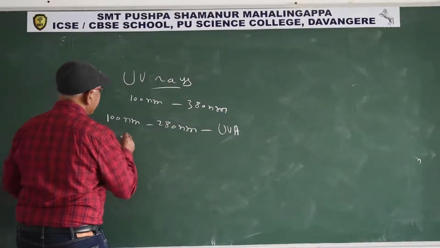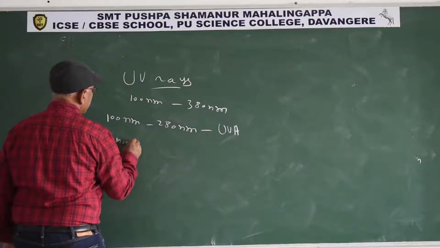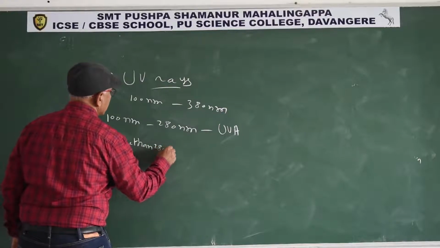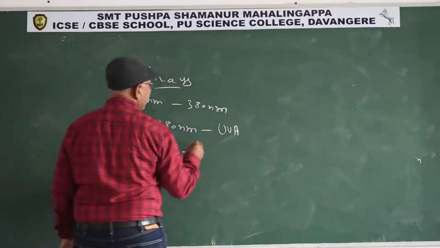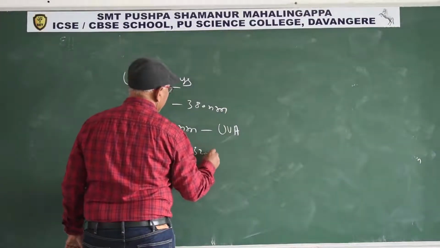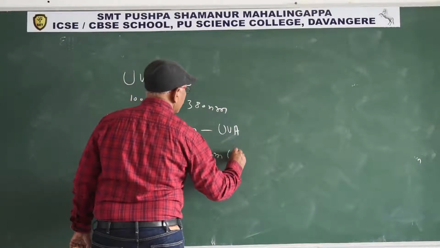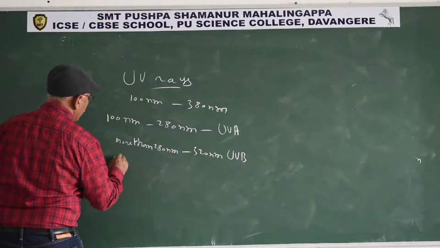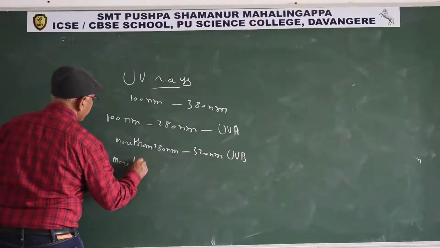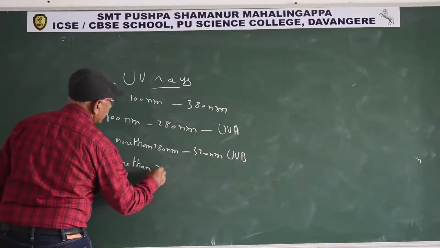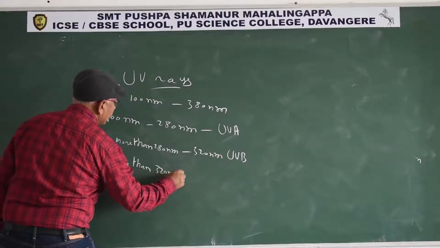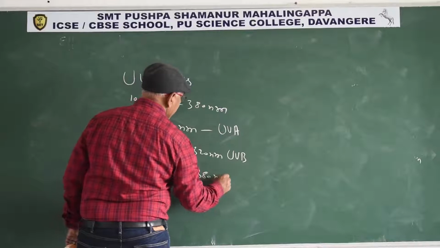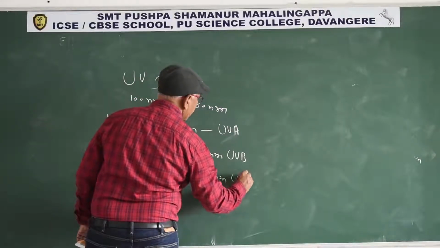More than 280 nanometers up to 320 nanometers is UVB. More than 320 nanometers up to 380 nanometers is UVA.